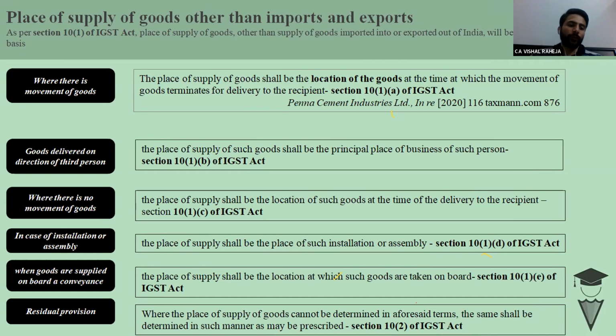ओके. इन केस ऑफ इंस्टॉलेशन और असेंबली, in that situation the place where goods are installed or assembled. RK Gupta ji saying clear sir. Okay, thank you sir. When goods are supplied on board a conveyance, अगर आपको गाड़ी में जाते हुए कुछ मिला है, in that situation such goods are taken on board जहां से वो चले थे वहां से. रेसिडुअरी बोलता है the place of supply. अगर किसी सेक्शन से आप नहीं पता लगा पा रहे हैं तो आपको सेक्शन 10(2) बताएगा.